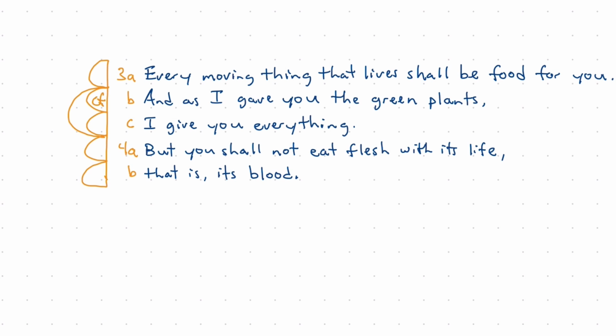What's being explained here is this idea, as God is speaking with Noah, you shall not eat the flesh with its life. And he has a very concrete definition of what that life is here, that is, its blood. So this is a very concrete understanding of what this means, and so there's an idea explanation.